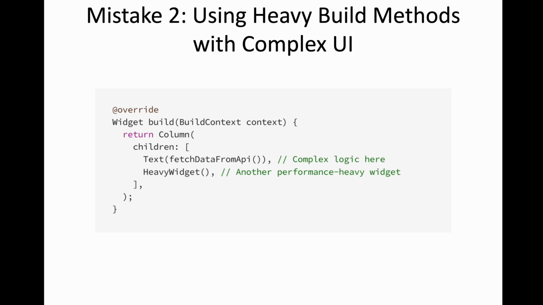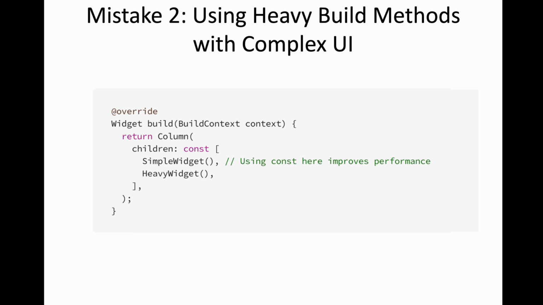Next, heavy methods, or heavy build methods actually, which cause the UI to be slow. For example, over here, you see that I have a text widget and actually it's calling an API inside. Now this could cause unnecessary rebuilds of the UI, so you don't want to do that. You want to separate it into a simpler widget, and then this would get the data and render the text for you. So never ever call an API directly from your UI. And then you could also use const so that it can help you optimize the performance.